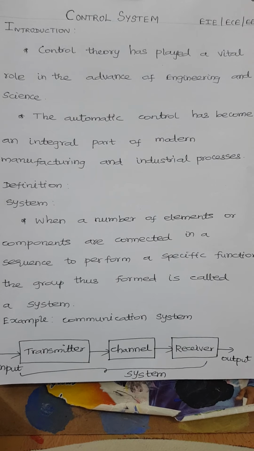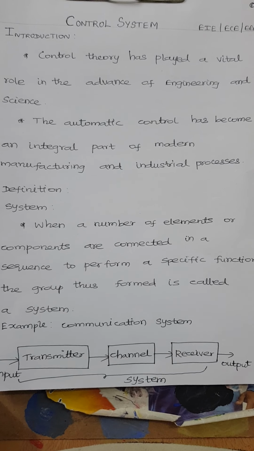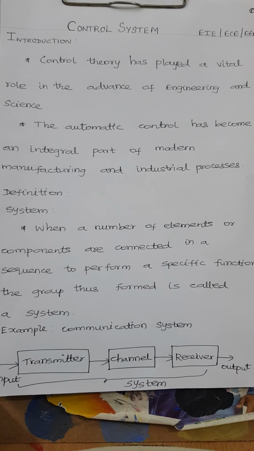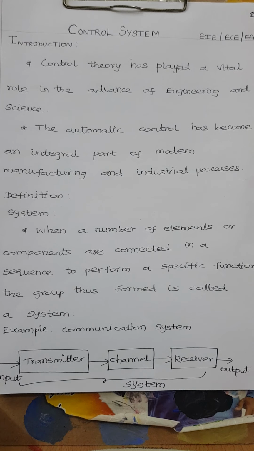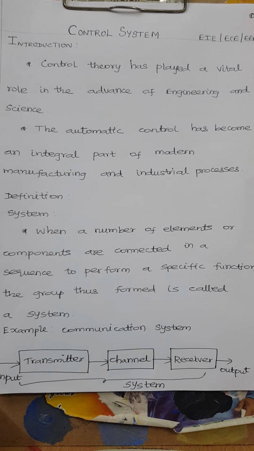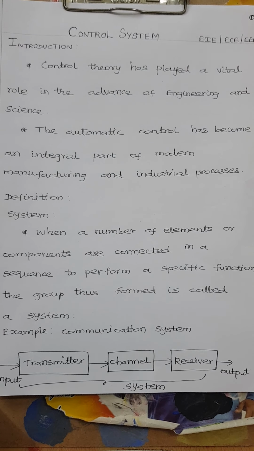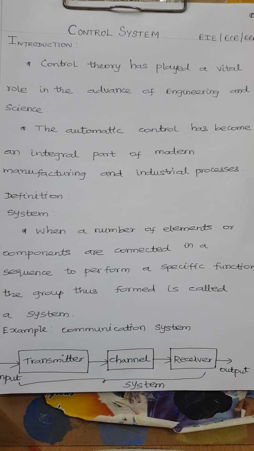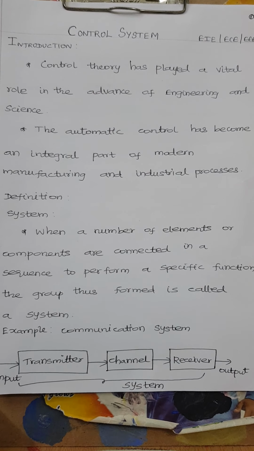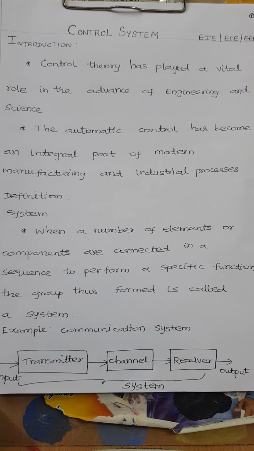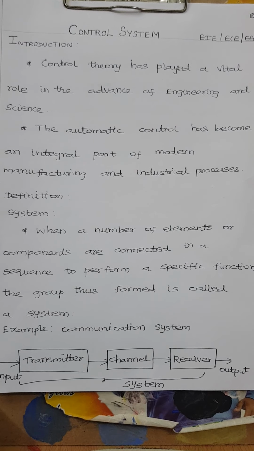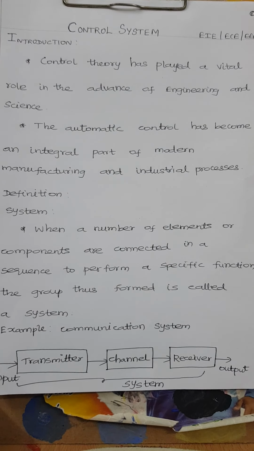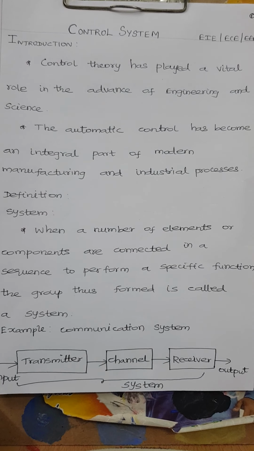Before discussing the control system, let us first see what a system is. A system means any device that performs an operation or function. A number of components or elements connected in a sequence to perform a function is called a system. For example, here I am writing communication system, which means transmitting a signal from one place to another. The components we need are transmitter, channel, and receiver. All these combine to form a system.